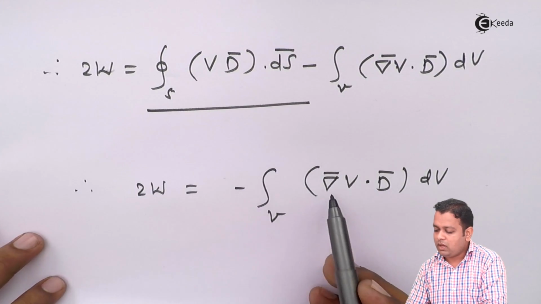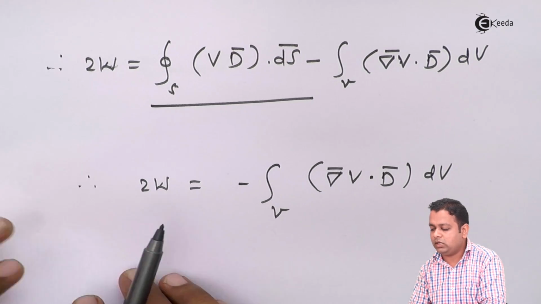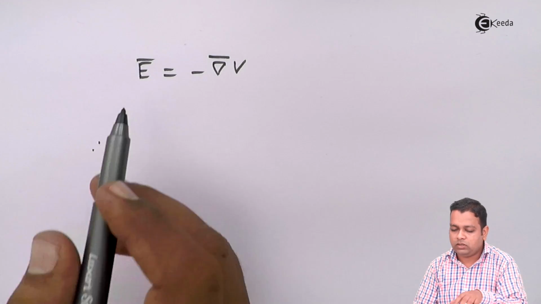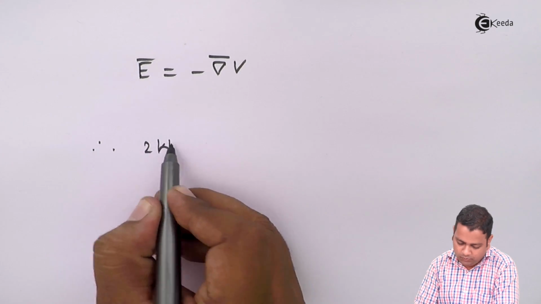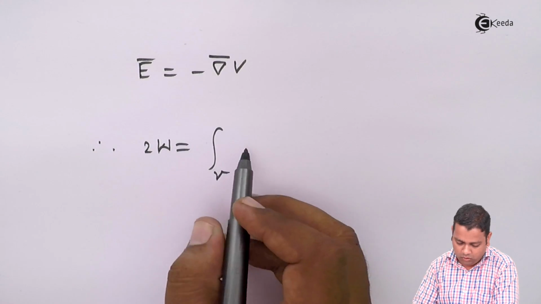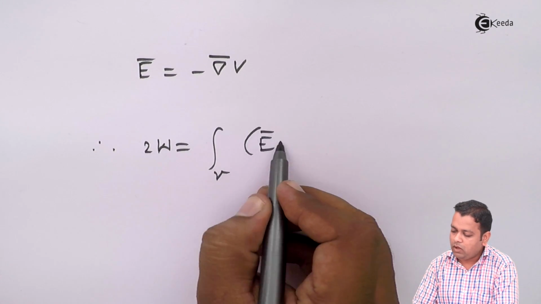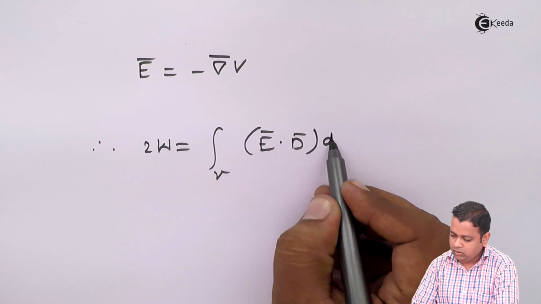So minus the gradient of potential we will be replacing with E bar. Hence we write twice W will be equal to volume integral E bar dot d bar dV.